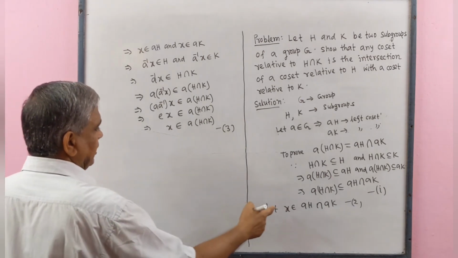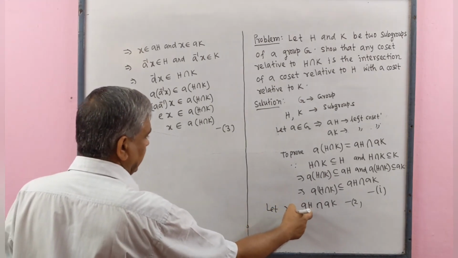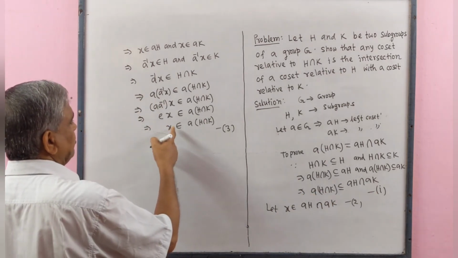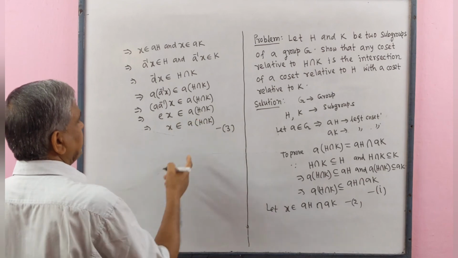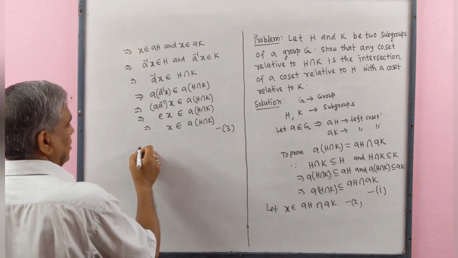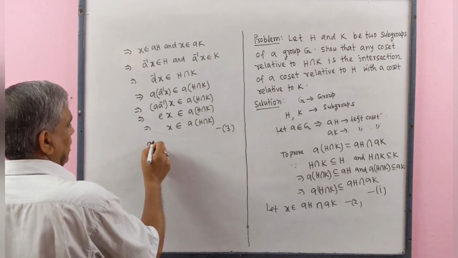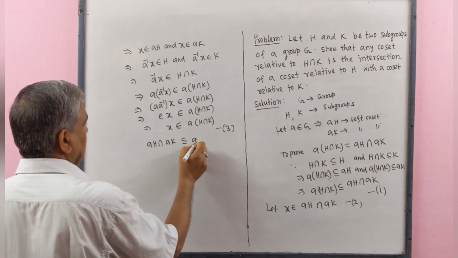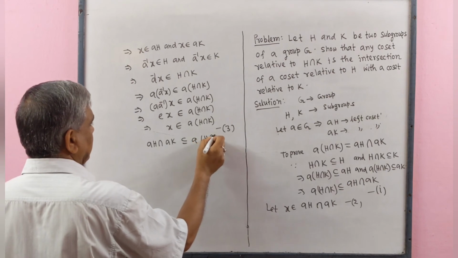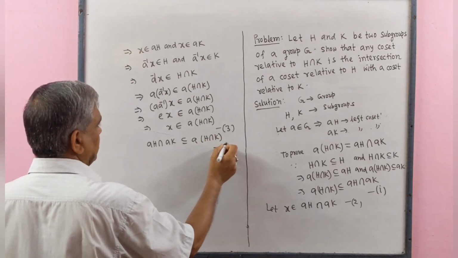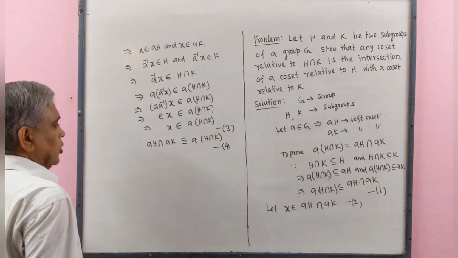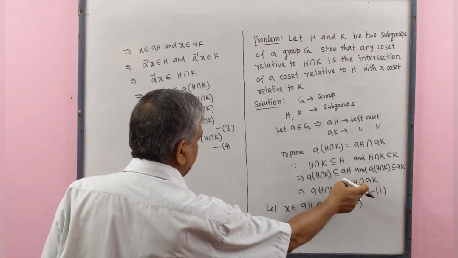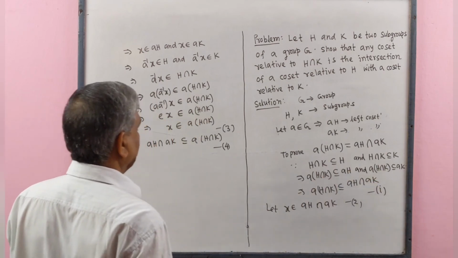From 2 and 3, here we see that X belongs to AH intersect AK implies that X belongs to A(H intersect K). That means AH intersect AK is a subset of A(H intersect K). This is number 4. In 1, this is a subset of AH intersect AK.